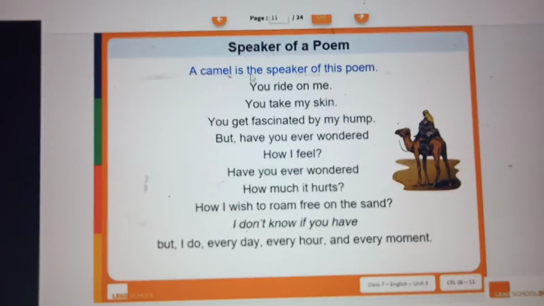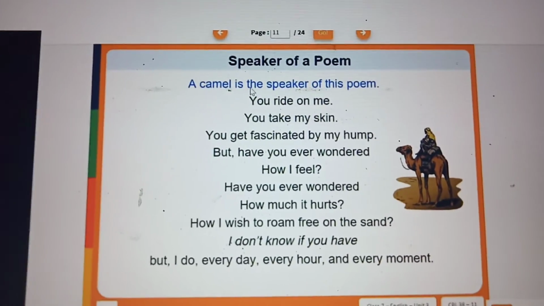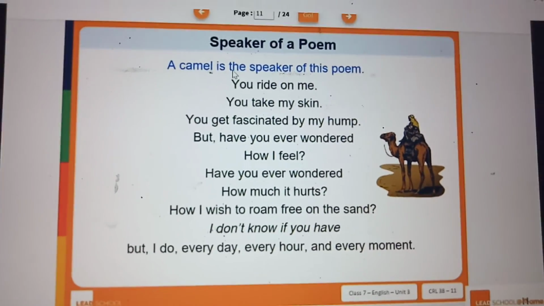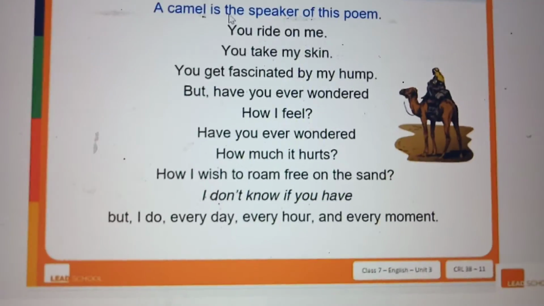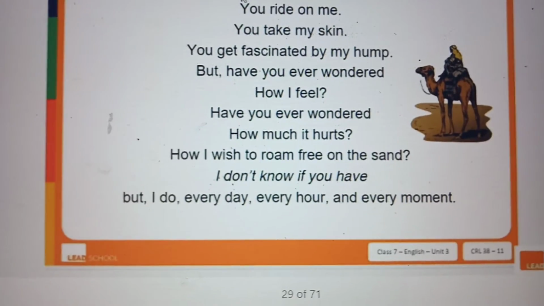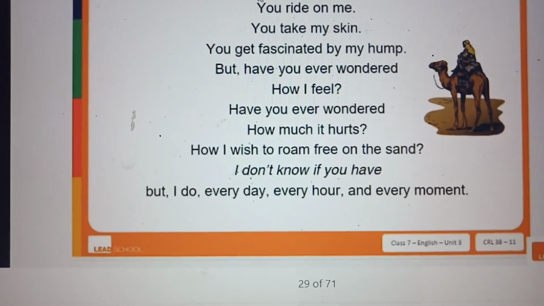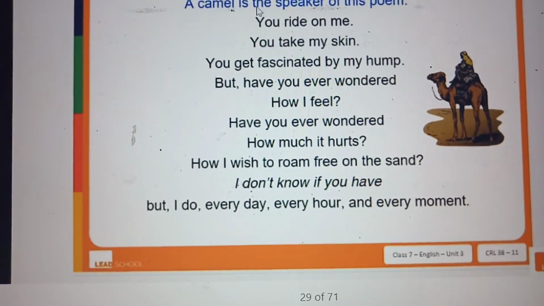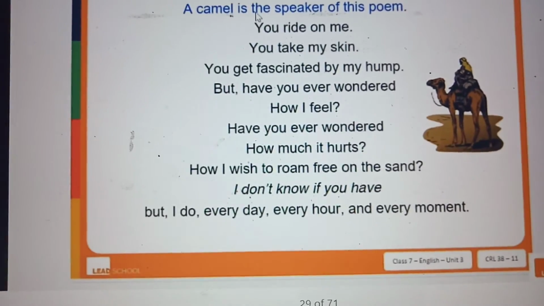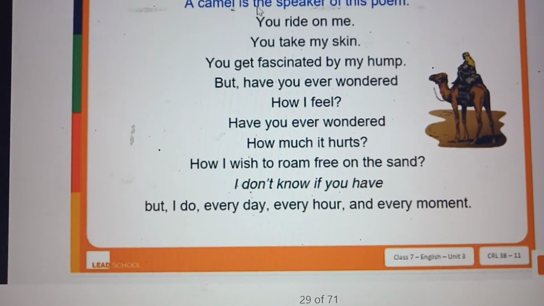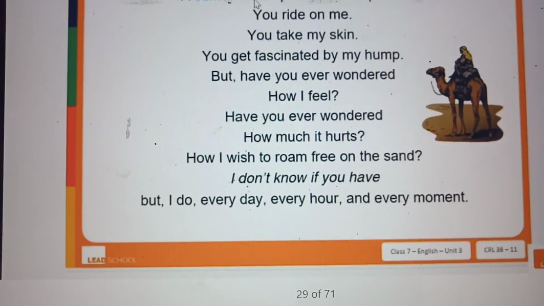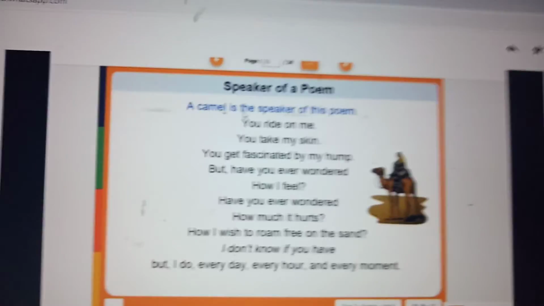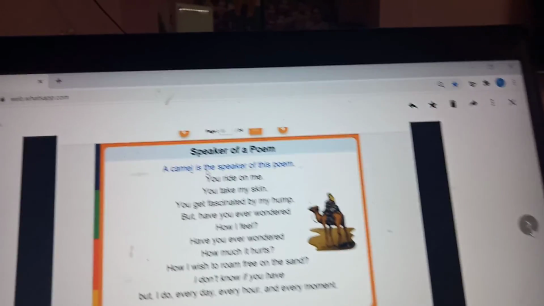Next one is this. First I should have discussed it with you, but last I am telling this. Speaker of the poem. In this poem, a camel is the speaker of the poem. See, you ride on me, you take my skin, you get fascinated. So this poem is written from a camel's view. So who is the speaker? The camel. Right? You ride on me, you take my skin, you get fascinated by my hump. That means the speaker of the poem is the camel. Like that, each poem will have a speaker. Sometimes the author will be the speaker, the poet will be the speaker.